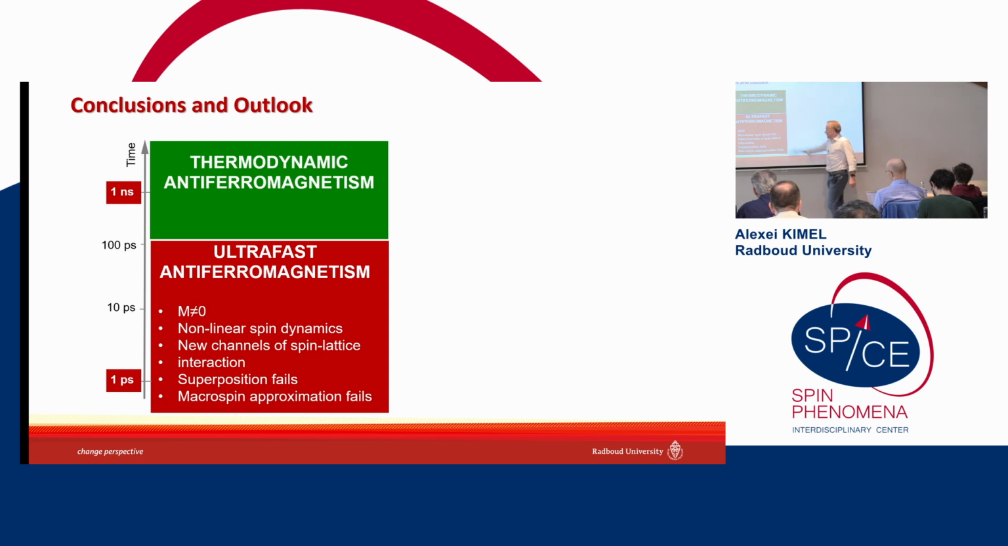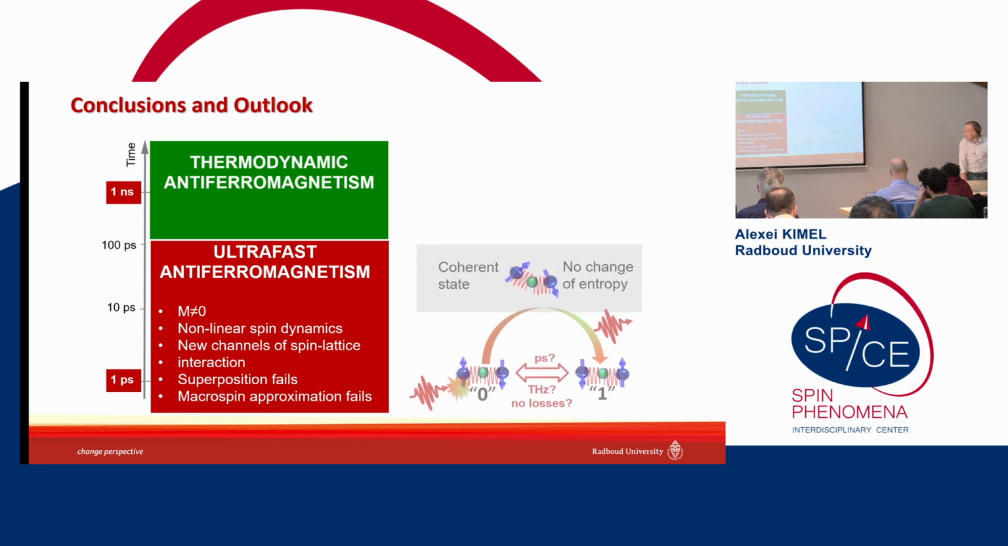And then these are the conclusions, the summary about ultrafast magnetism, which I brought. Why is the field interesting? Because everything we know about antiferromagnets so far, or almost everything, is about thermodynamic equilibrium. An antiferromagnet out of thermodynamic equilibrium is practically a different material with non-zero magnetization, nonlinear spin dynamics, new channels of spin-lattice interaction. When superposition fails, when 1 + 1 is more than 2, and this is very good news actually, we can control spins with the help of terahertz. You have to be careful with the macrospin approximation, which in the case of antiferromagnets is the approximation of the antiferromagnetic Néel vector.